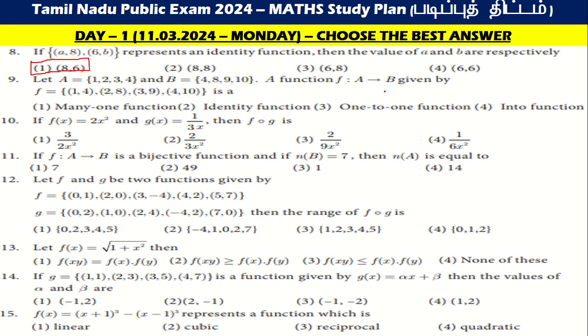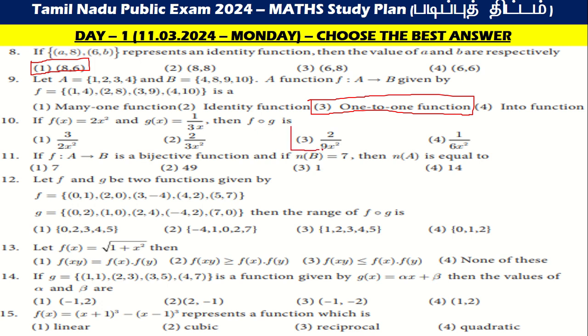A function f: A tends to B given by f is equal to {(1, 4), (2, 8), (3, 9), (4, 10)} is one which is a 1 to 1 function, that is the third option, C option, 1 to 1 function. F of x is equal to 2x square and g of x is equal to 1 by 3x. Then f of g is equal to